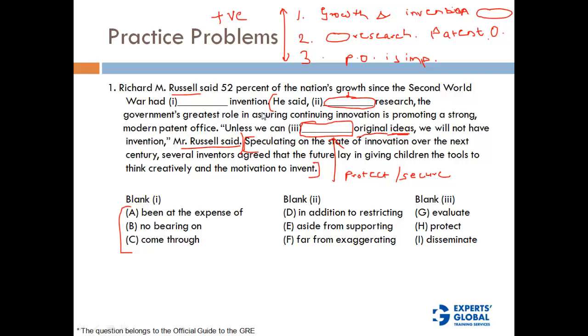Okay, so there is no idea reversal. There is no although, despite, those kind of idea reversals. So that means this word has to be positively correlated to this one. That means this word has to bring out the idea that the government is trying to do something positive for innovation, right? What is this? This has to be a positive word.